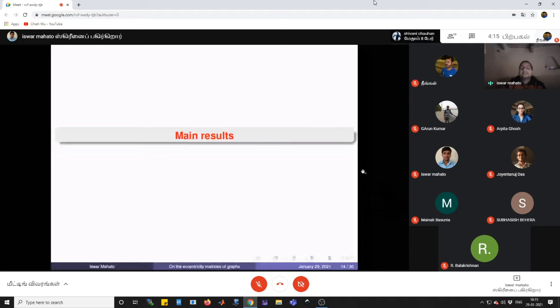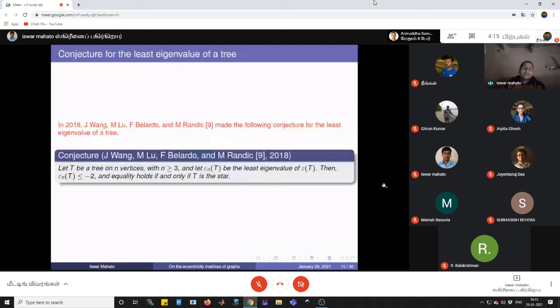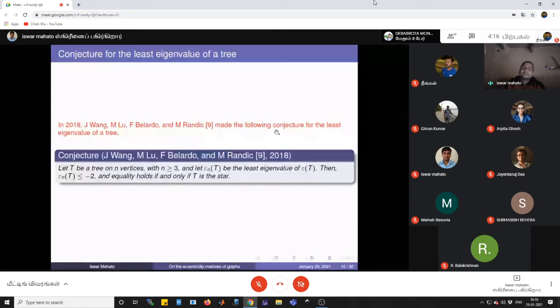Now, I will come to my main results. In 2018, Wang, Liu, Belardo, and Radenković made the following conjecture for the least eigenvalue of a tree. The conjecture is like this. Let T be a tree on n greater than or equal to 3 vertices, and let epsilon_n(T) denote the least eigenvalue of the eccentricity matrix of T. Then epsilon_n(T) is less than or equal to -2, and equality holds if and only if T is the star. We solve this conjecture affirmatively.